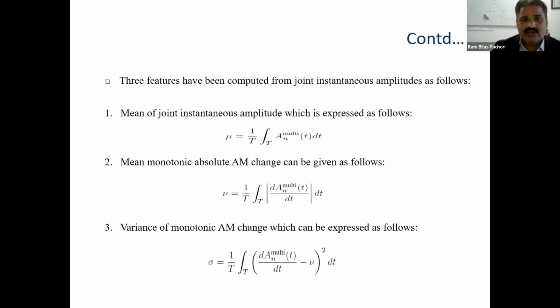And then we have also suggested the use of 3 features based on the joint instantaneous amplitude, which is the mean of joint instantaneous amplitude, and this mathematical expression can be seen in the slide. And then mean monotonic absolute amplitude modulation change, which is mathematically expressed by this formula. And then variance of monotonic amplitude modulation change, which is expressed by the following formula. So these 3 parameters proposed by us are dependent on the instantaneous amplitude, because seizures are more sensitive to the change in the amplitude. So due to that, we have proposed the features based on the amplitude parameter of the signal.